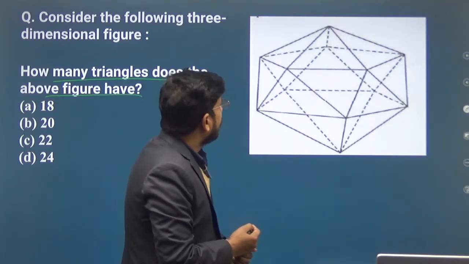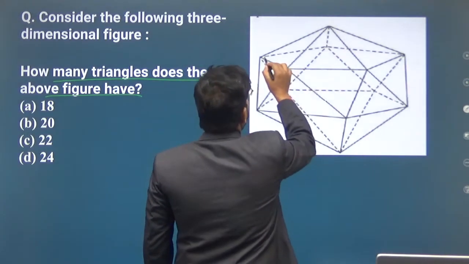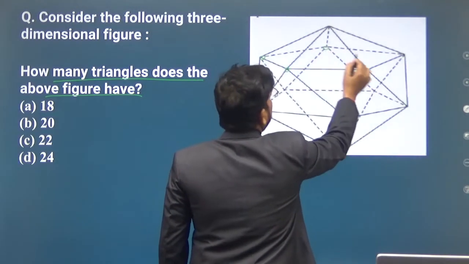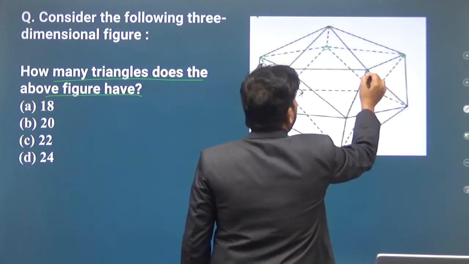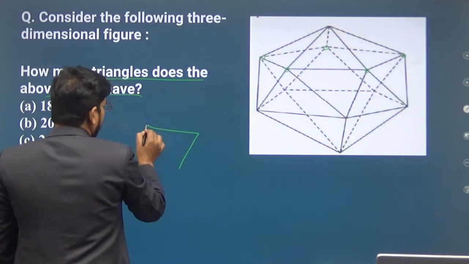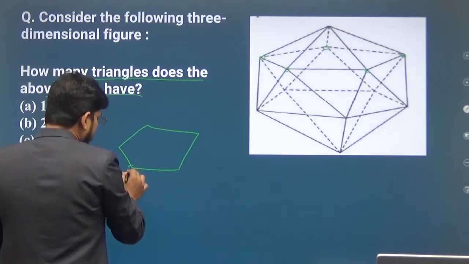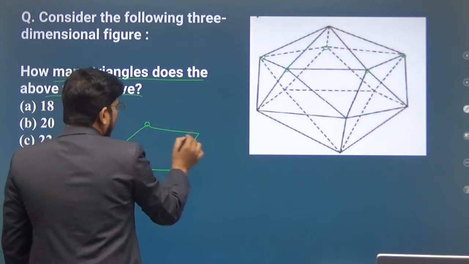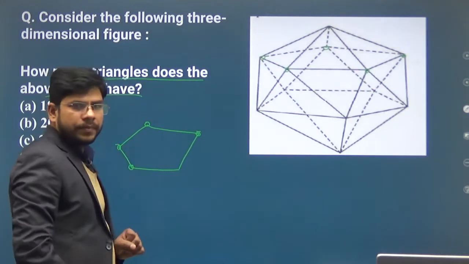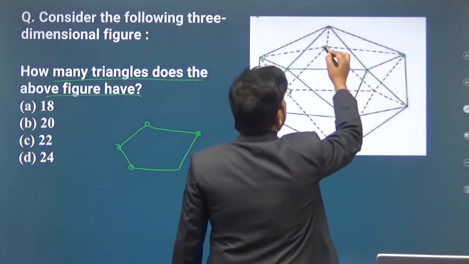So you can see here, this is 1, 2, 3, 4 and 5. This figure is like this, and this is a pentagon having 5 vertices. Okay, 5 vertices are there, these are the vertices.